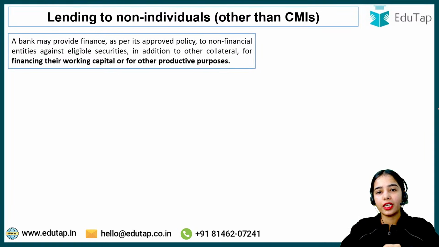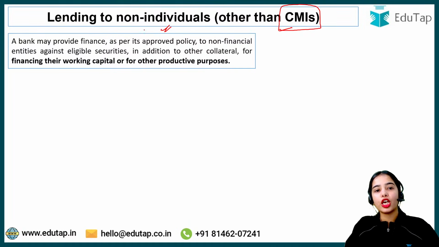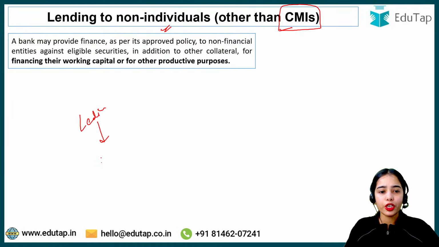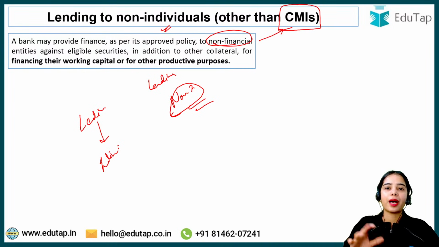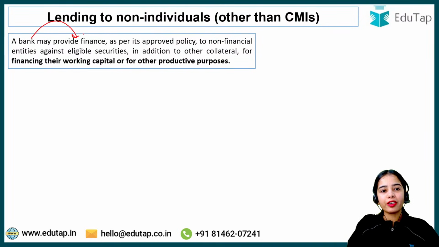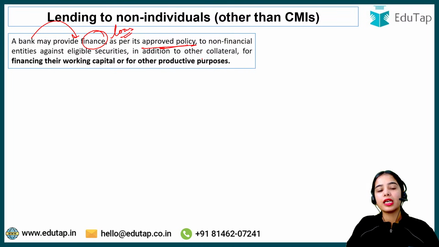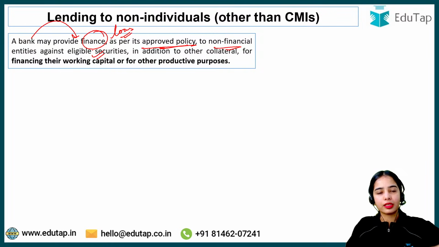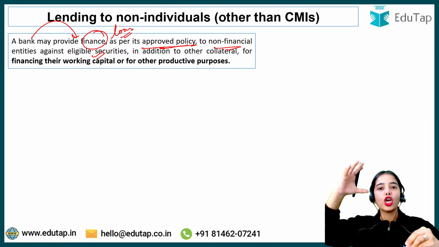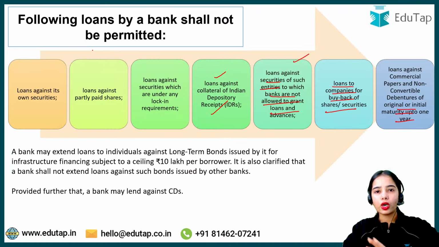In lending to non-individuals. Now coming to the non-individuals other than capital market intermediaries. So we had discussed the lending to individuals. Now we will discuss the lending to non-individuals. Okay, non-individuals can be entities, non-financial entities basically, that are not capital market intermediaries. So a bank can provide loans as per its approved policy to non-financial entities against eligible securities that we have already discussed. Those are the eligible securities, those are the non-eligible securities. So these are not the eligible securities.